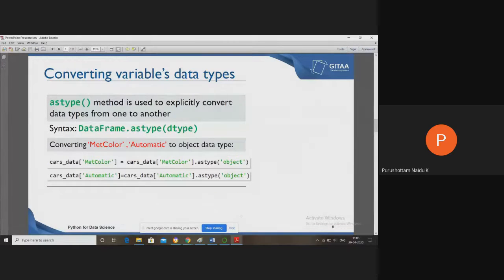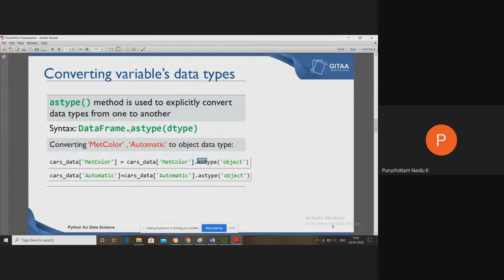converting variable data types. If you want to convert the values of a particular column from one data type to another data type, we are using the method called astype. So DataFrame.astype(dtype) method is used to explicitly convert data types from one to another.